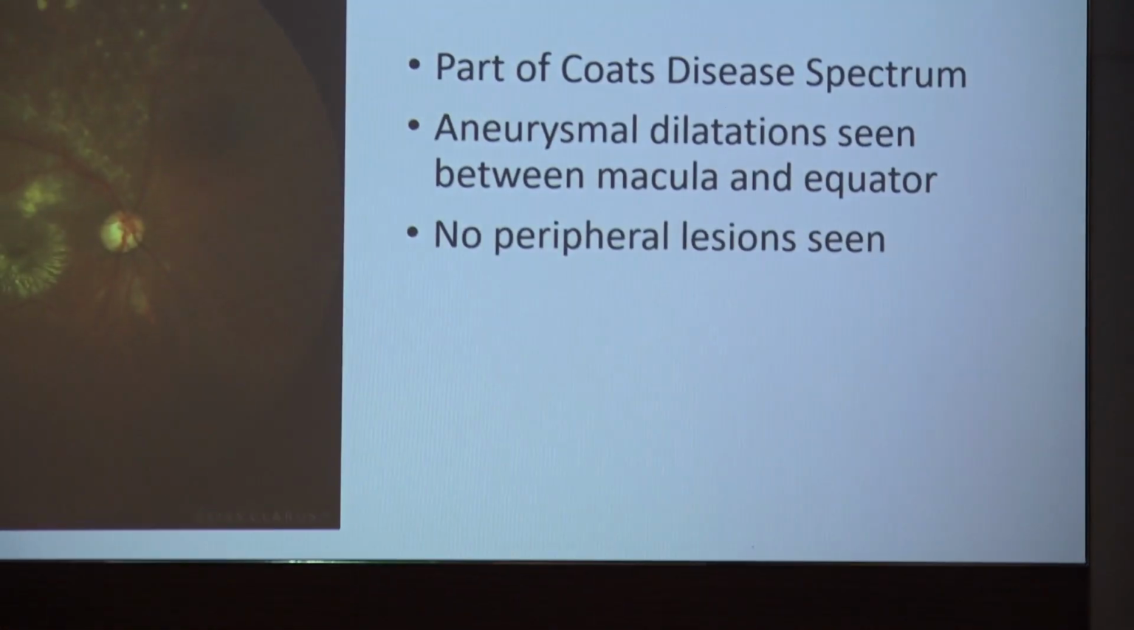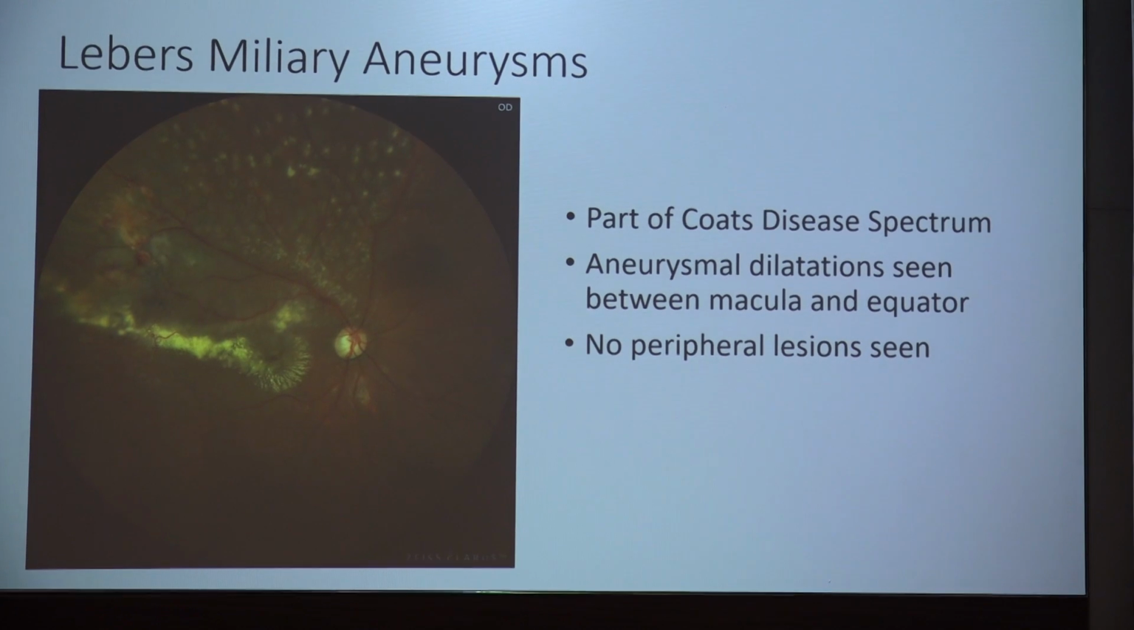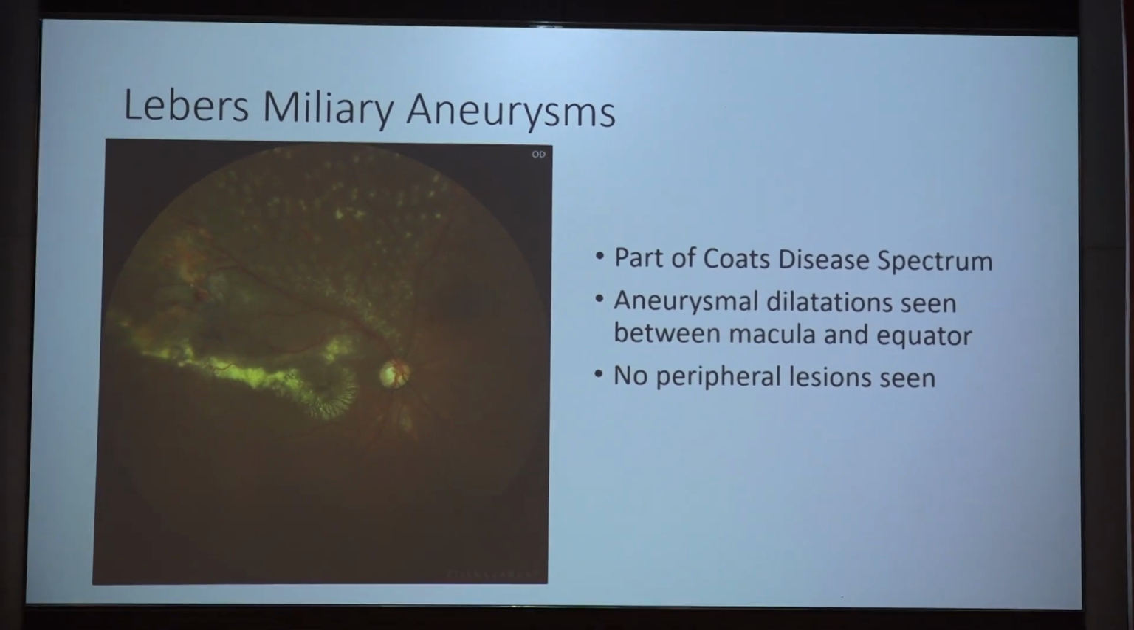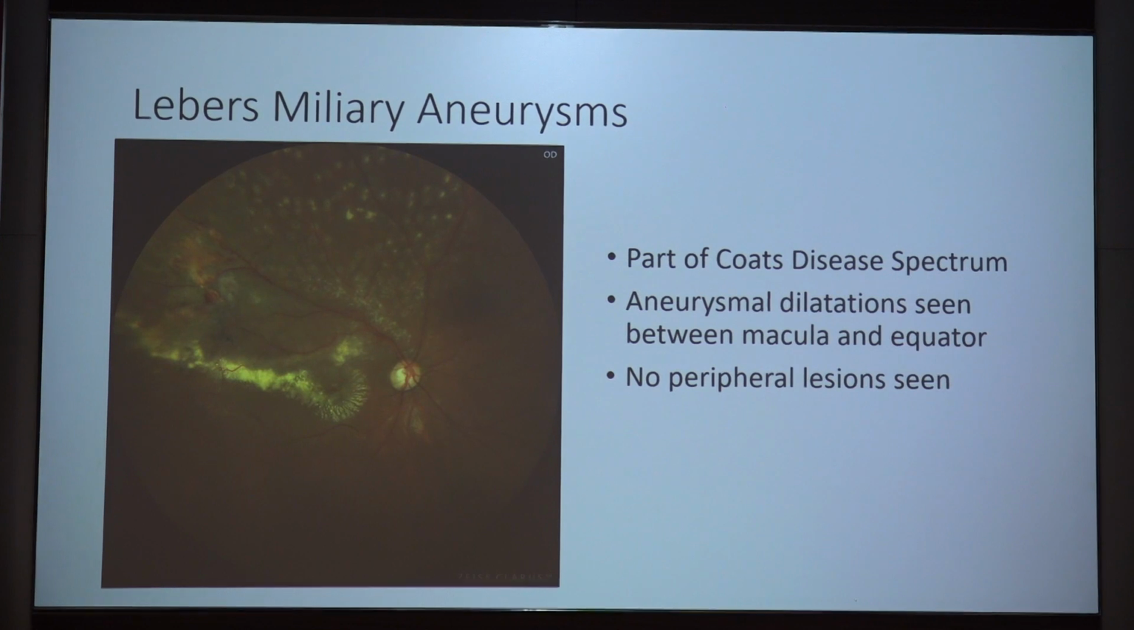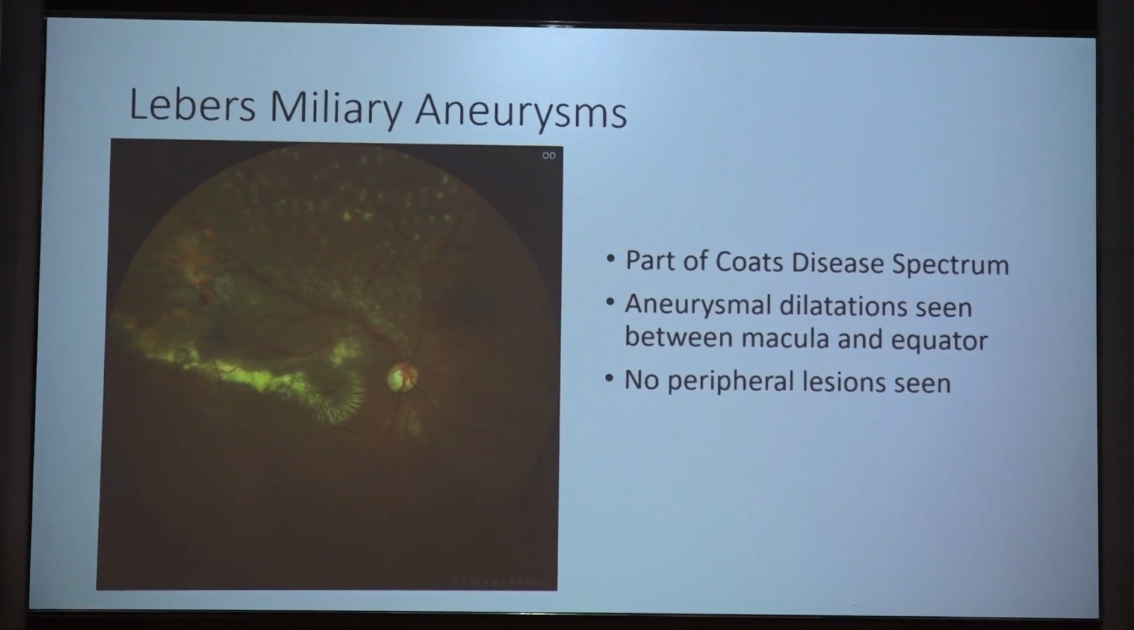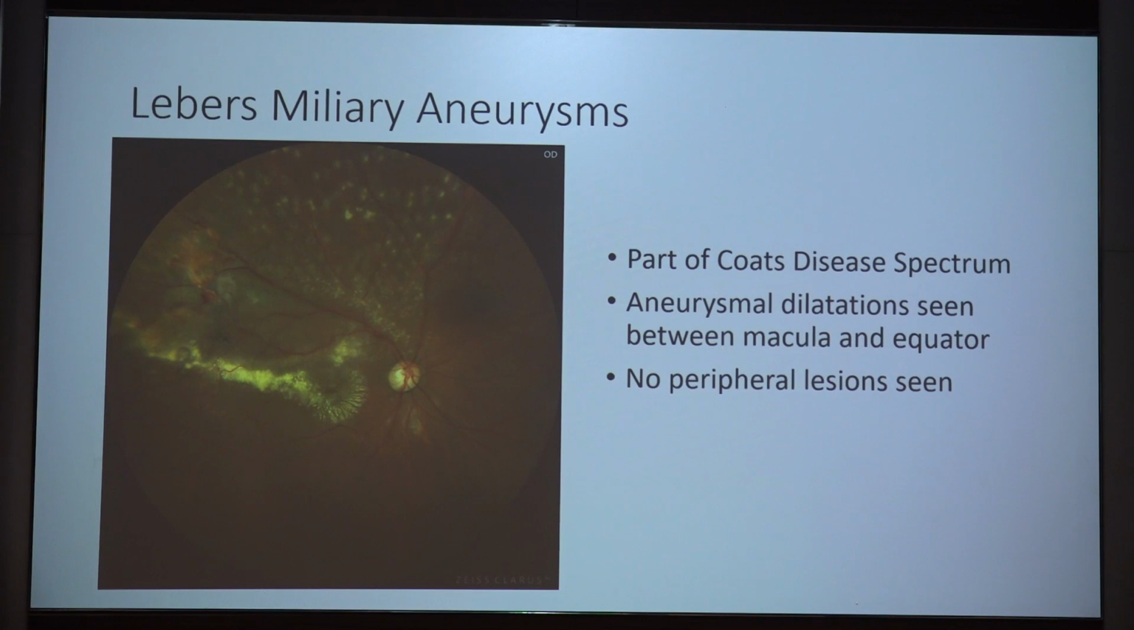So what is Coats disease? Generally we see it in young males, unilateral, with light bulb telangiectasias, yellow subretinal exudation, sausage-like dilated vessels, and peripheral non-perfusion. I think once you see a patient of Coats disease, you are never going to misdiagnose it later on. Leber's miliary aneurysm is just a part of the Coats disease spectrum, and the aneurysmal dilations are seen between the macula and the equator, with no peripheral lesions. Earlier it was considered a separate entity, but now we include it in Coats disease itself.